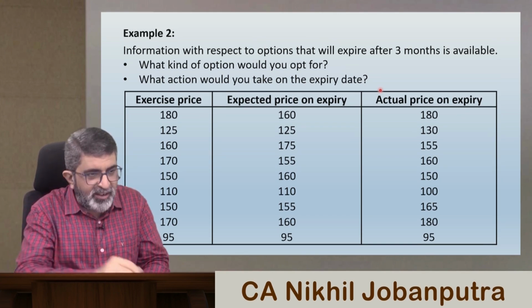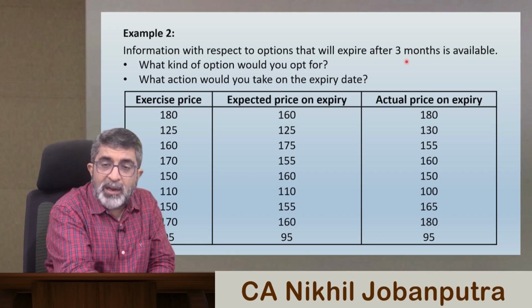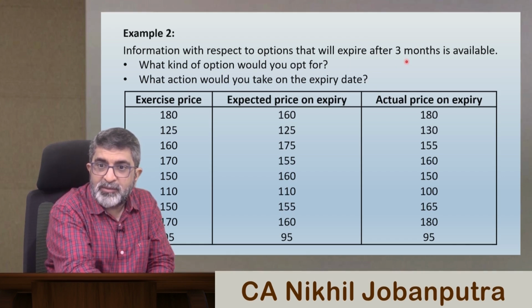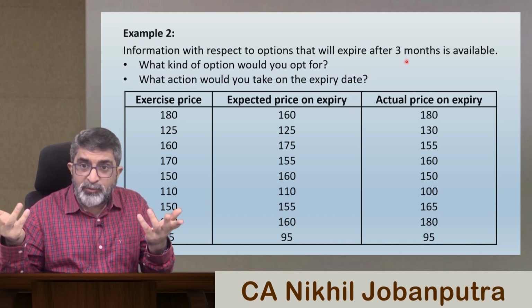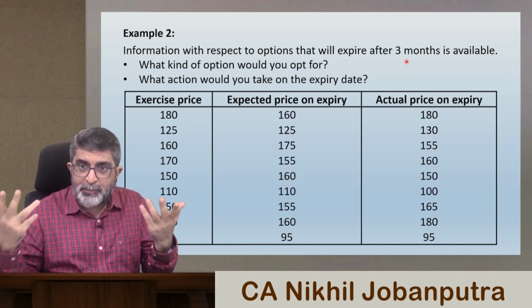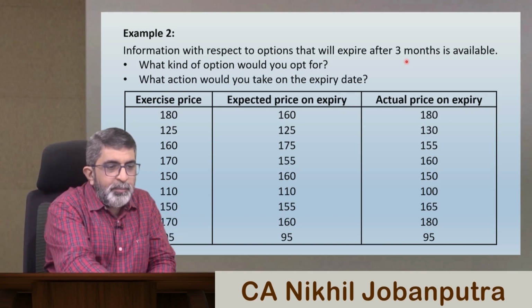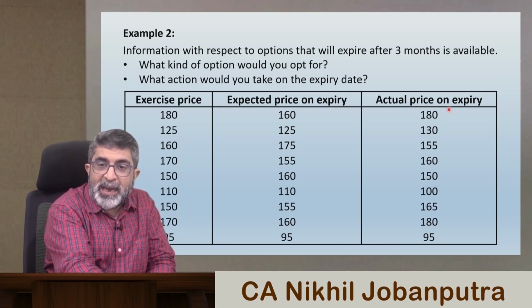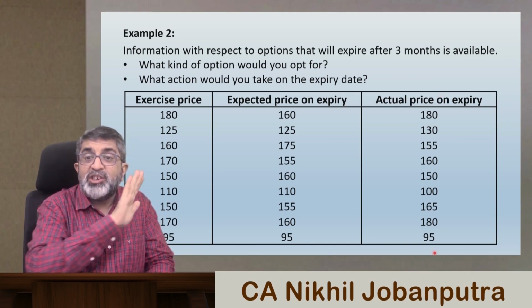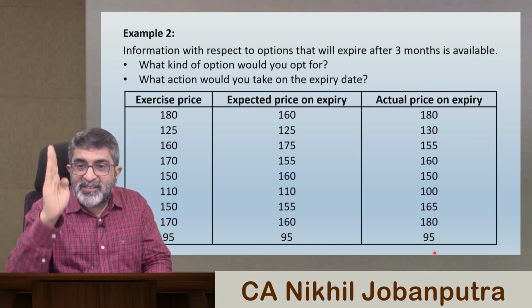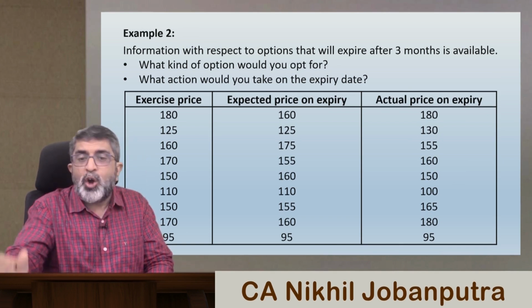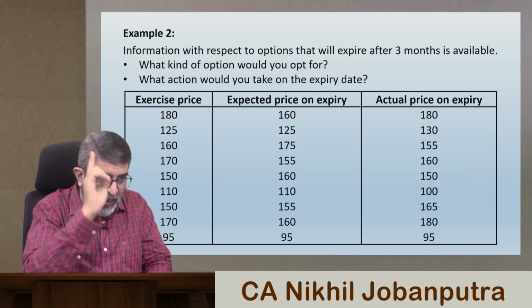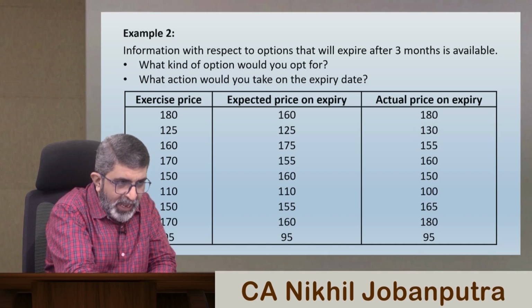Now, simple common sense, the life of that option contract is 3 months. So first of all, what is going to happen after 3 months? We are clueless, we don't know, correct? We don't know what is happening after 3 months. Simple point is, actual price on expiry, you will never know initially. That means while answering the first part, that is what kind of option would you opt for, you cannot consider this information at all. Are we clear that we cannot consider this information at all?